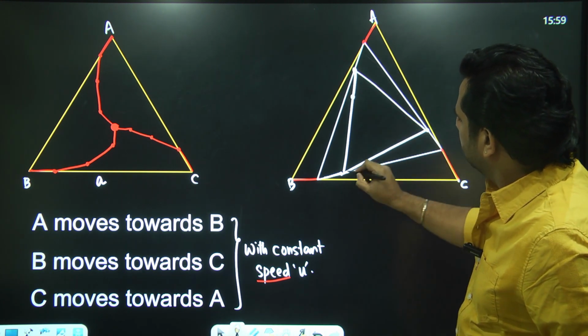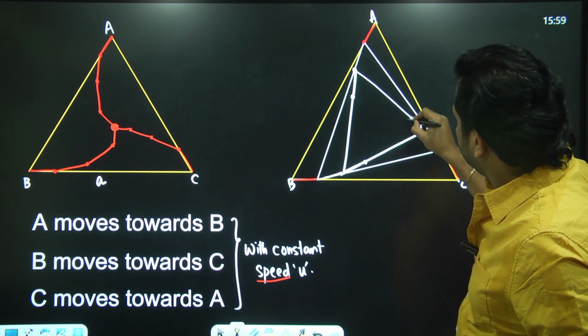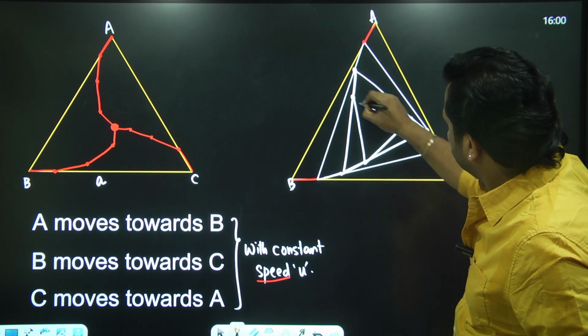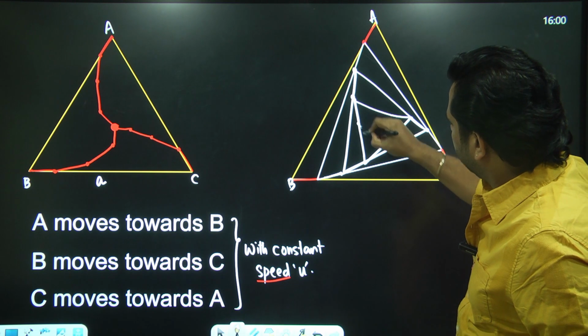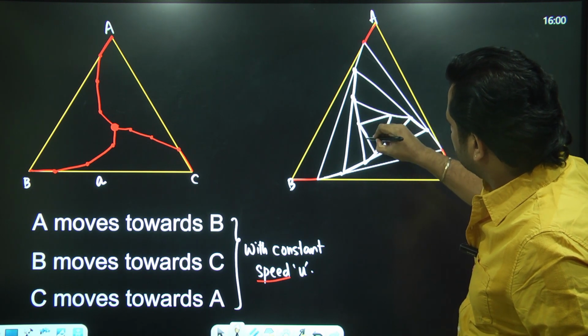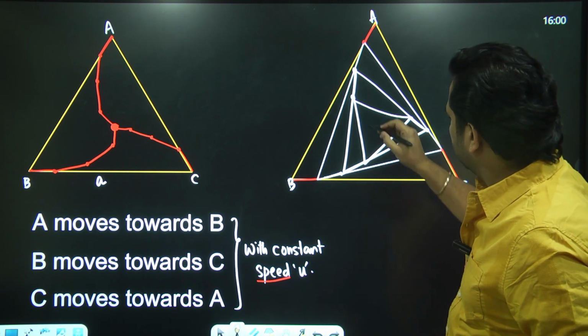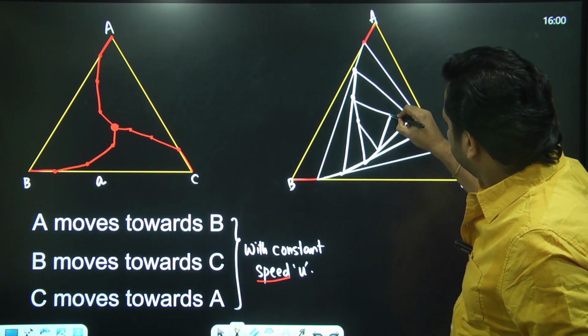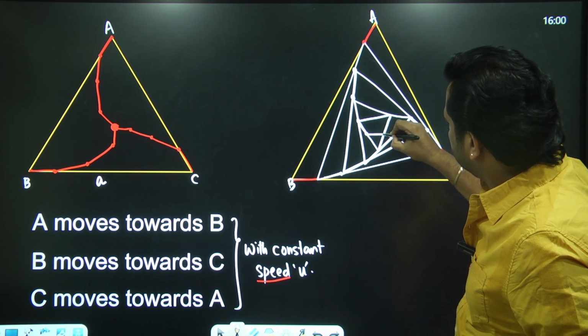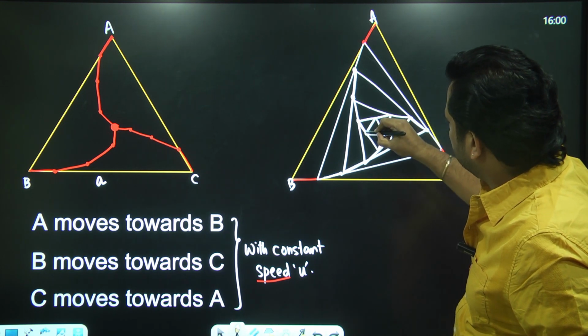Again, A towards B, B towards C, C towards A, another triangle. A towards B, B towards C, C towards A, this is another triangle.